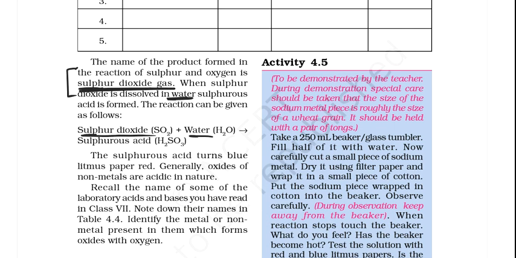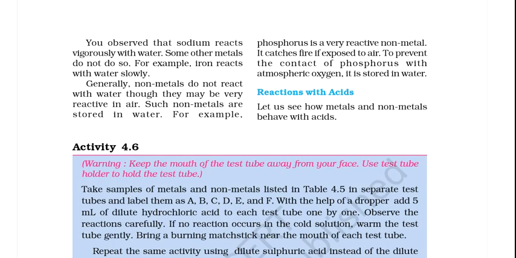Sulfur dioxide plus water, what do we get? We get sulfurous acid, H2SO3. We checked this, and what does it do? It turns my blue litmus paper red. So it shows that sulfur dioxide gas is acidic in nature. Clear? Okay, we have completed oxygen.